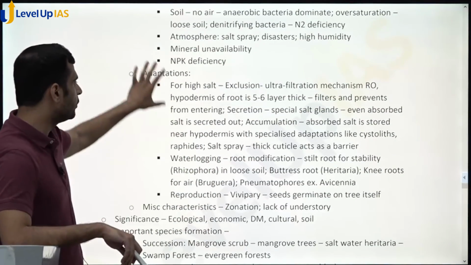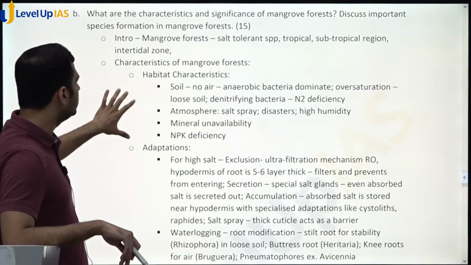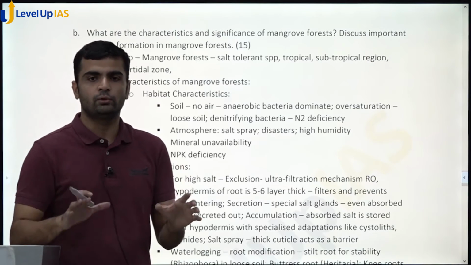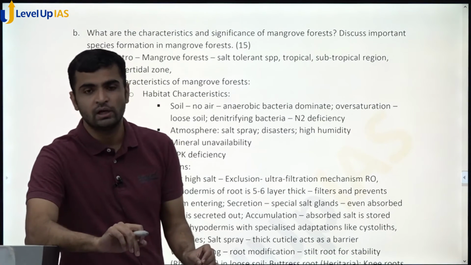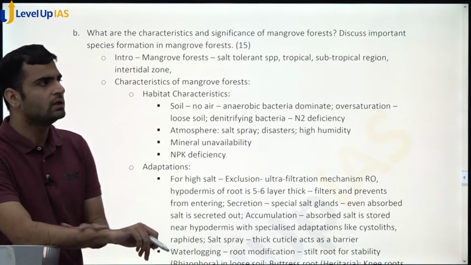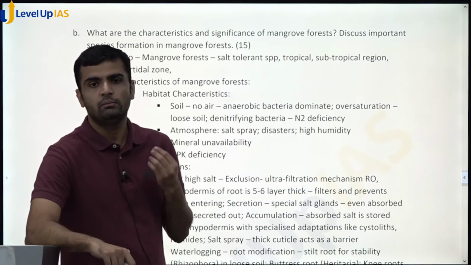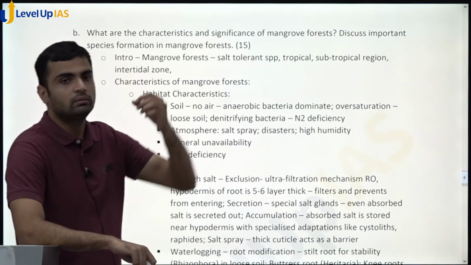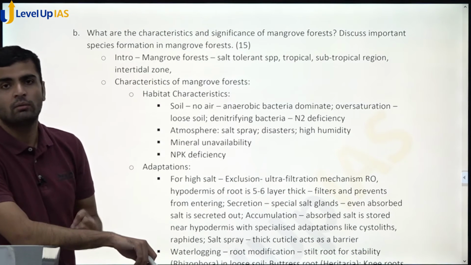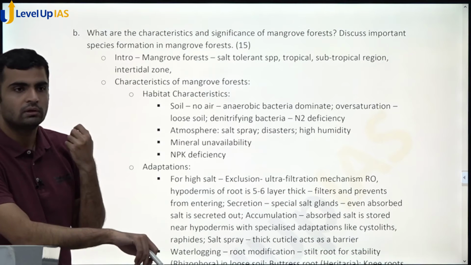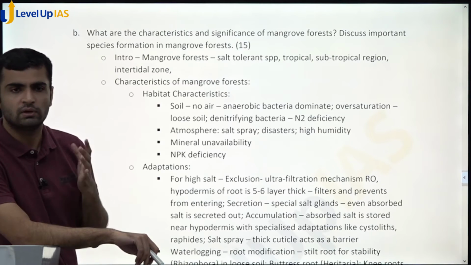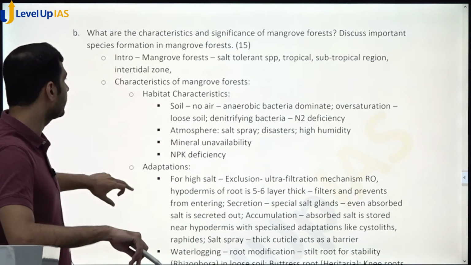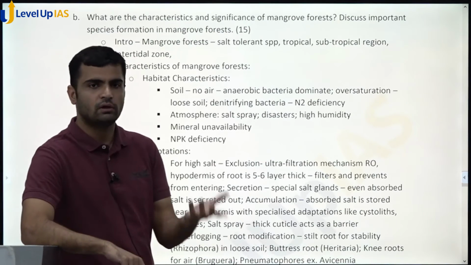See, I have written so many points because if you can write everything about the characteristics of mangrove forest, you are covering the entire mangrove chapter in those 4 pages in front of the examiner, and you're telling them that you know this topic exhaustively. So there is no scope for cutting any marks. You can get full marks here as well, like 12, 13, 14, 15, I don't know. But I suspect they give very high marks because every year we are seeing people who have like 150, 160, 170 out of 200. So it's possible to get 15 out of 15. That's what I suspect. And if you can write everything, of course you'll get that.